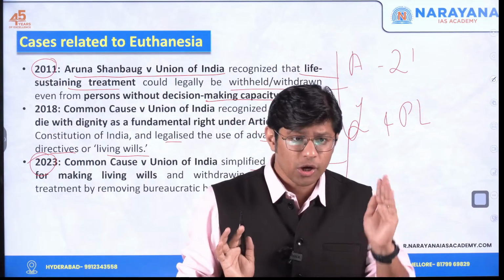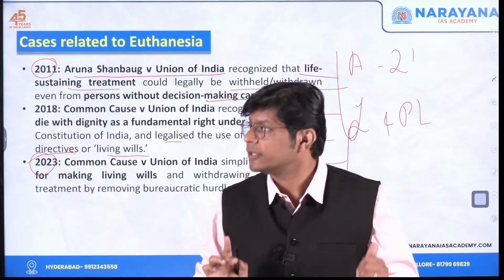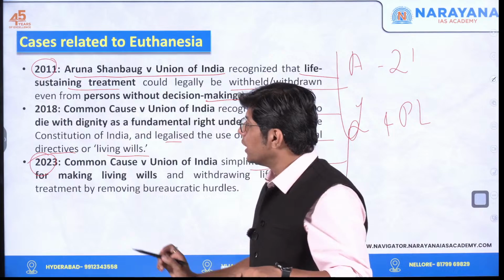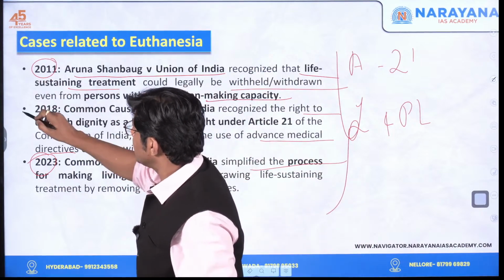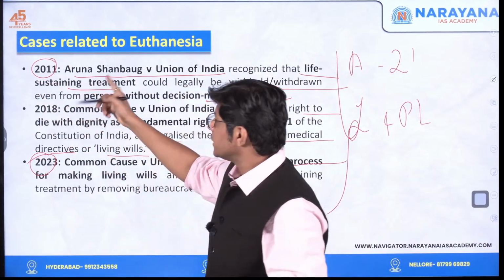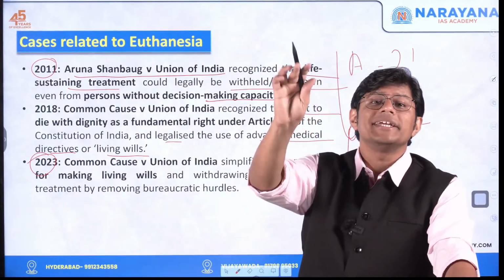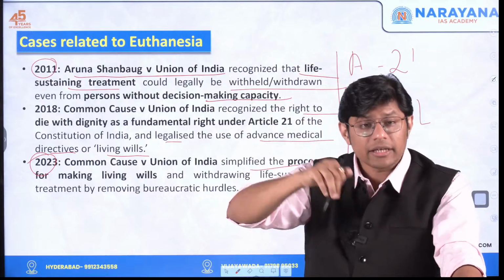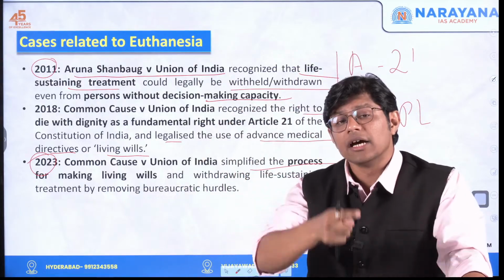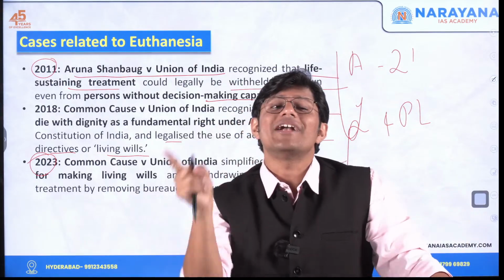I hope you understood all the three judgments. Very, very important. In the answer, make sure you mention this as well as this. Why? Because here the Supreme Court for the first time allowed for euthanasia. Secondly, in the year 2018, the Supreme Court said that the right to die with dignity is a fundamental right.